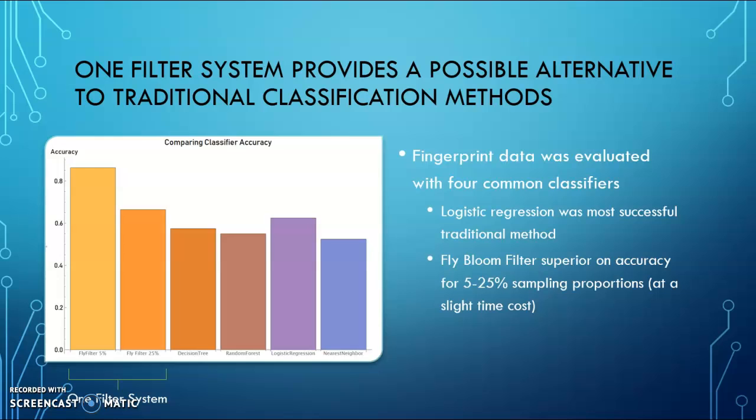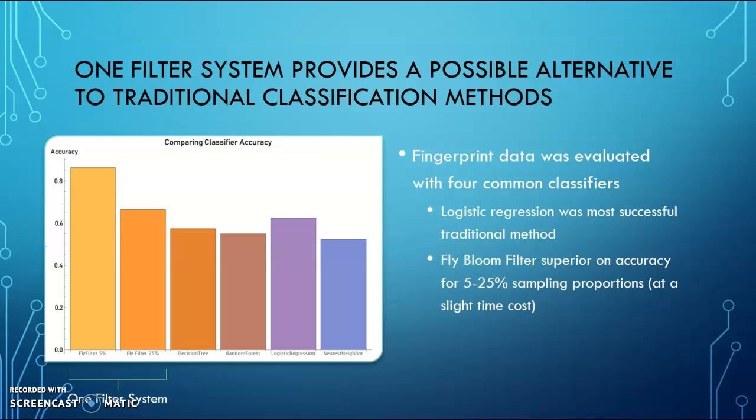This one-filter system provides a possible alternative to traditional classification methods. The molecular fingerprint data, which was used to evaluate our filter, was also categorized by 4 common classifier methods, these being the decision tree, random forest, logistic regression, and nearest neighbor classifiers. The logistic regression model performed best on the data that we used at 62.5% accuracy.